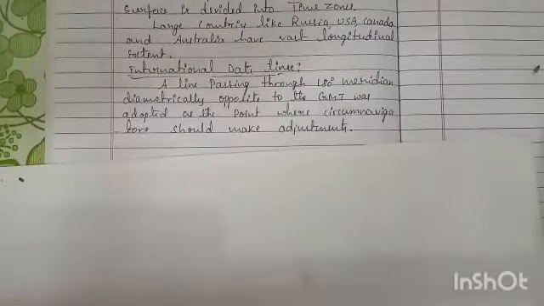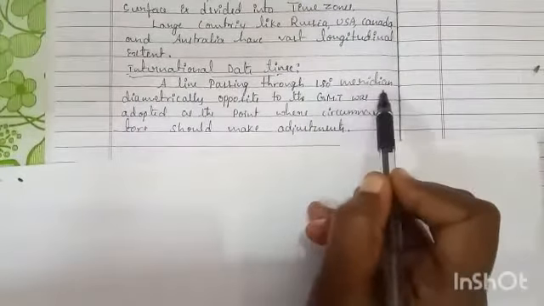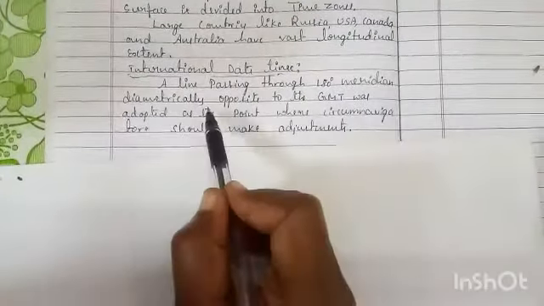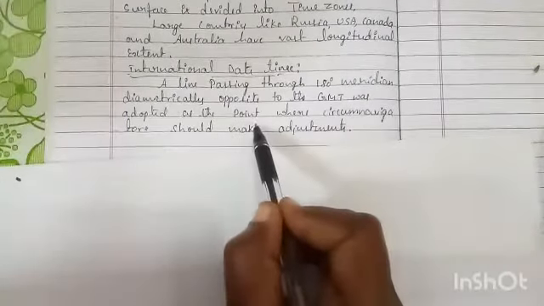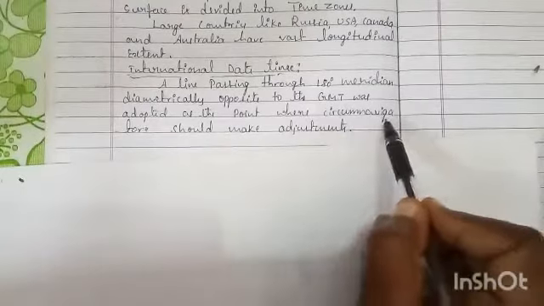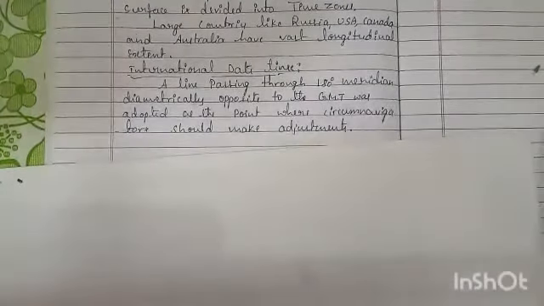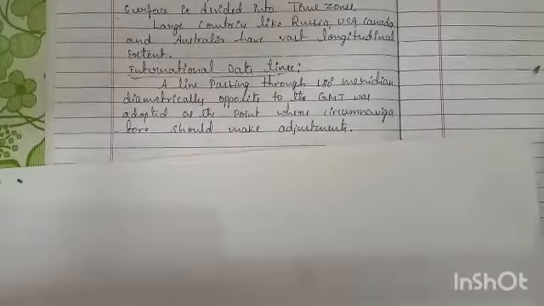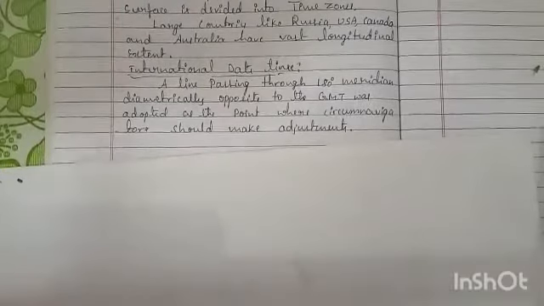So therefore, a line passing through the 180-degree meridian, diametrically opposite to the GMT, was adopted as the point where circumnavigators should make adjustment. So when they cross this 180-degree meridian, they have to make some adjustment of time. Here I am going to give one example.